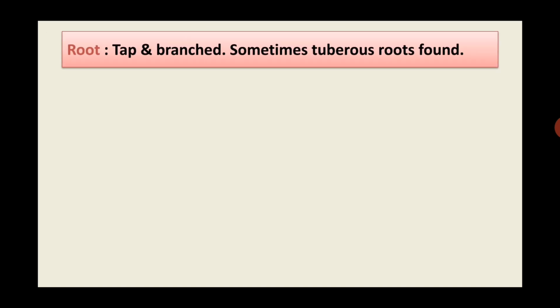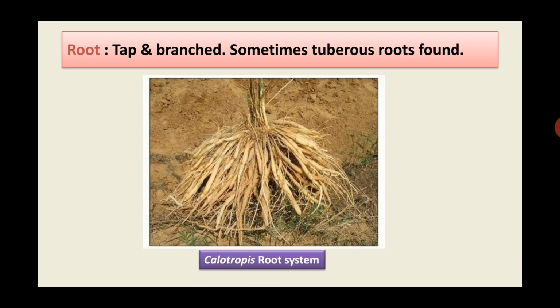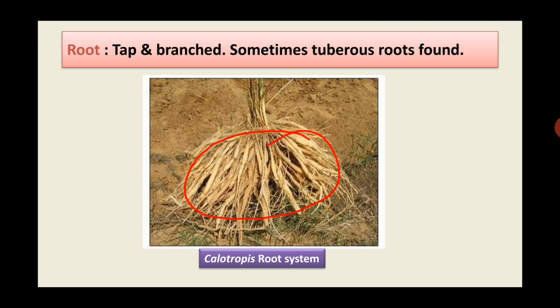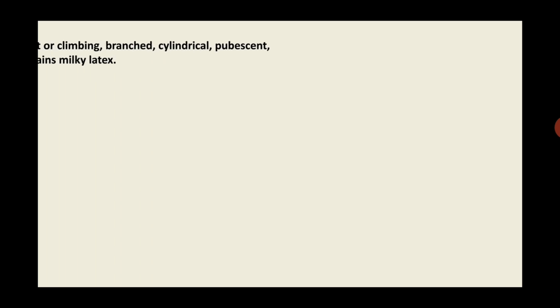Then coming to root. Root system in this family is taproot system, which is branched, but sometimes tuberous roots are also found. So here in this picture you can see the tuberous roots of Calotropis. So these tuber like roots are also medicinally important. While studying the economic importance of this family, we will focus on the medicinal importance of this plant. So let us move further.